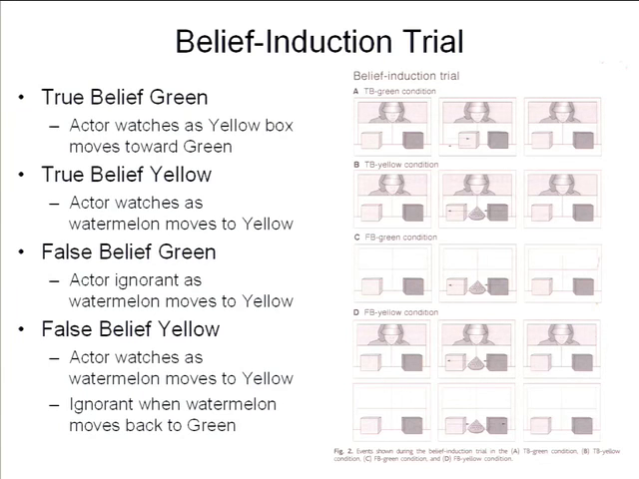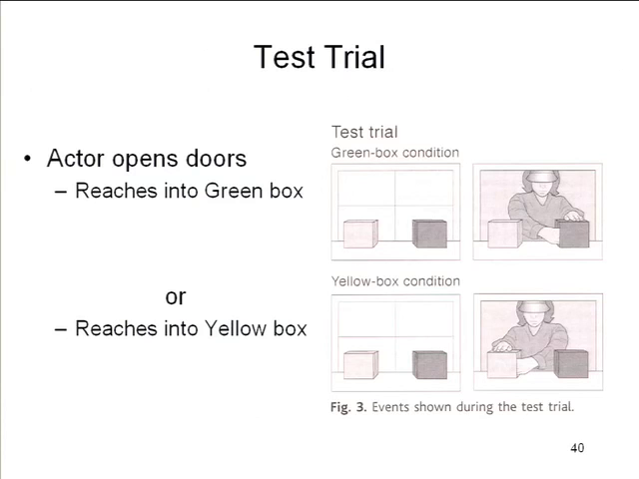So now what happens when infants just kind of look on the test trial, where the actor comes in, appears, and either reaches into the green box or reaches into the yellow box. Depending on what the infant believes about what the actor believes, or what the actor knows, we should see the infant being surprised. And in fact, that's exactly what happens.